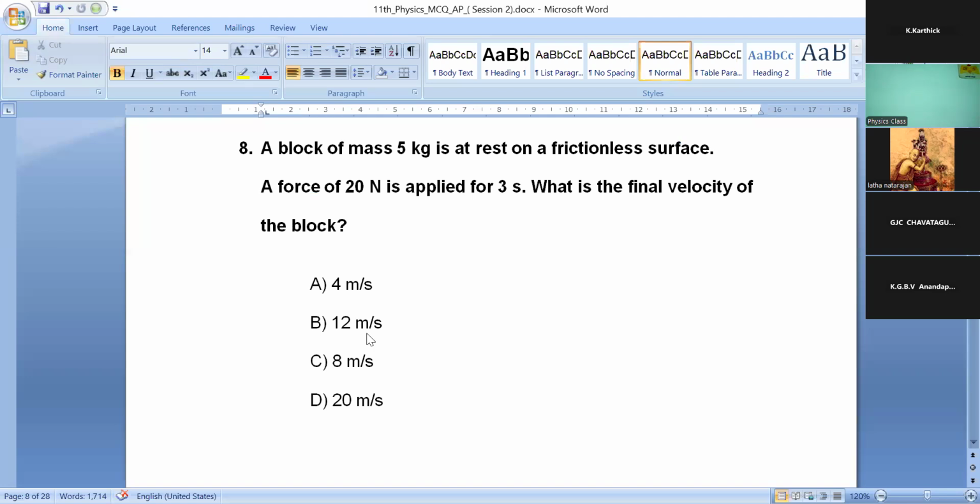Eighth question. A block of mass 5 kg is at rest on a frictionless surface. A force of 20 Newton is applied for 3 seconds. What is the final velocity of the block? 4 meter per second, 12 meter per second, 8 meter per second, 20 meter per second.